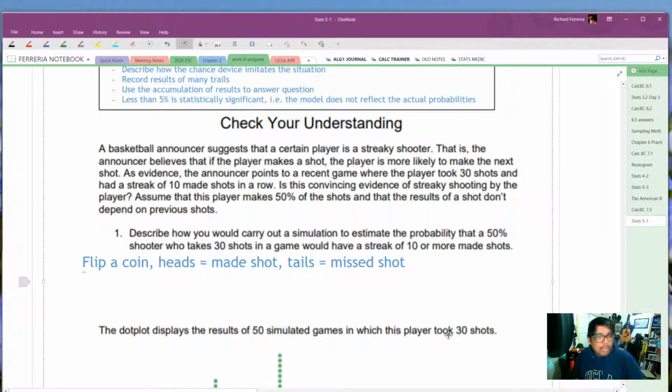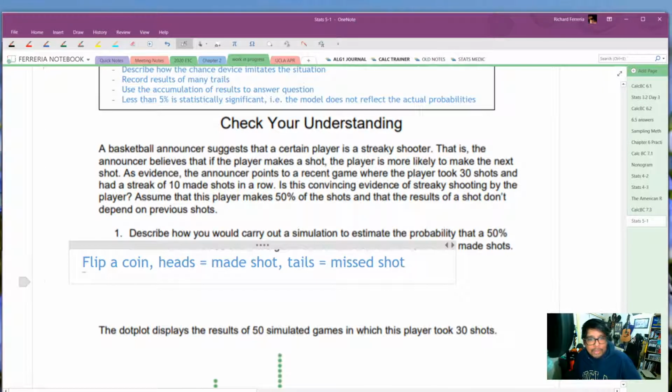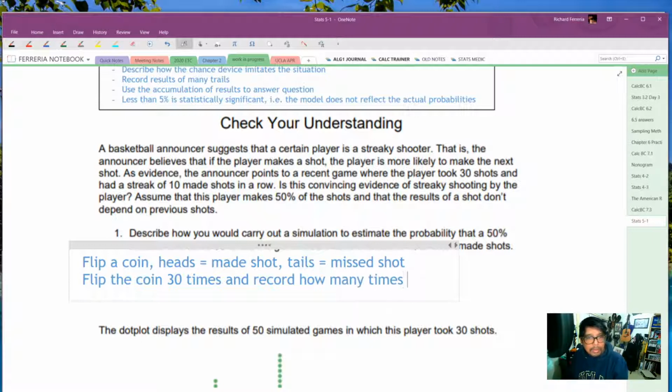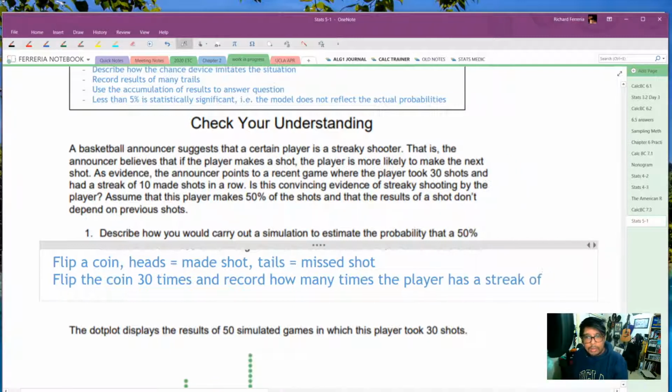Okay, next we're going to record the results of many trials. So you're going to flip the coin 30 times and record how many times the player has a streak of 10 or more.